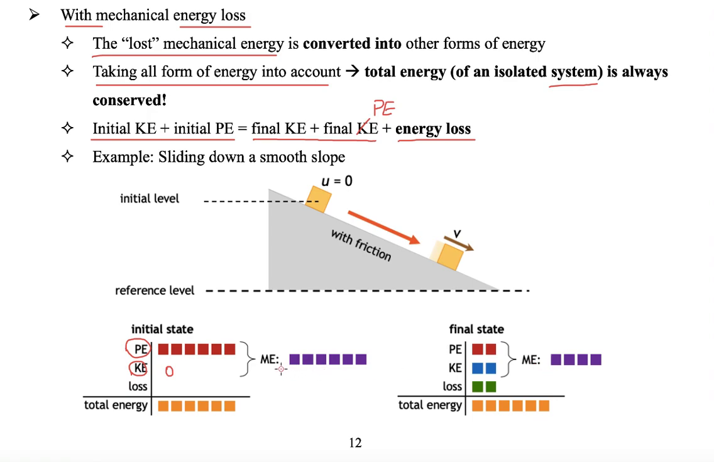But you see, the initial mechanical energy is greater than the final mechanical energy of this block because some of the energy is lost due to friction. So some work is done against friction, and the total mechanical energy of the block is lost due to this friction. But the total energy here, considering all the energy above, should be the same. The final state should be the same as the initial state.